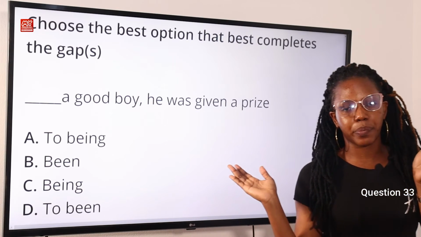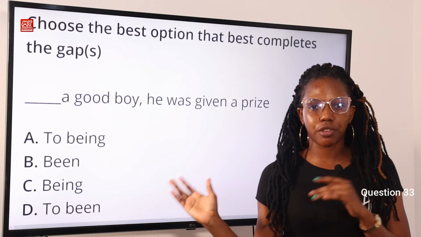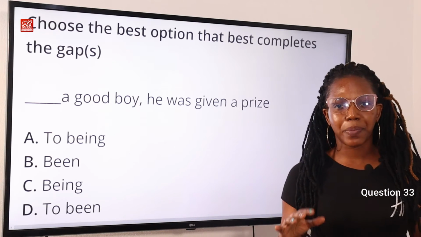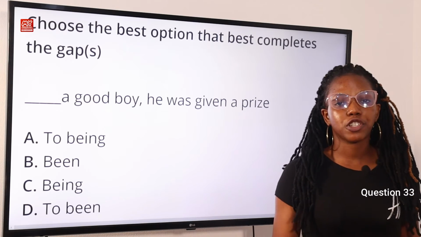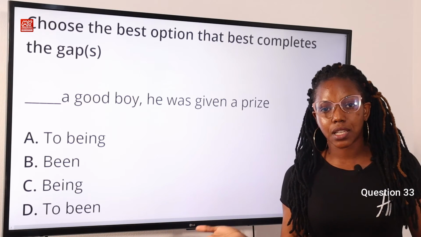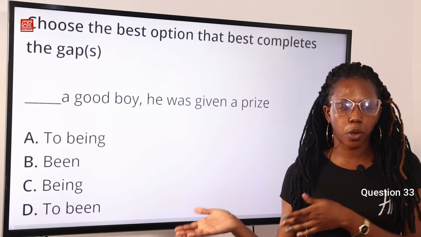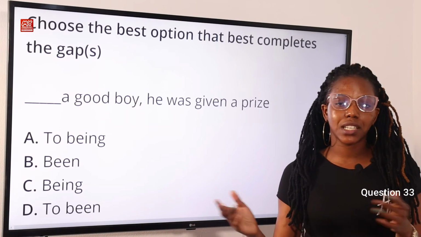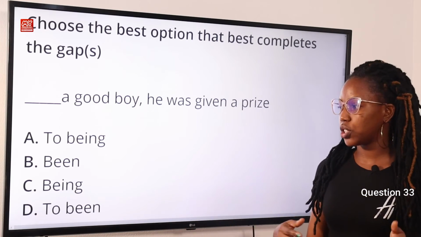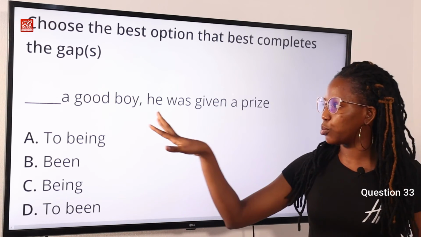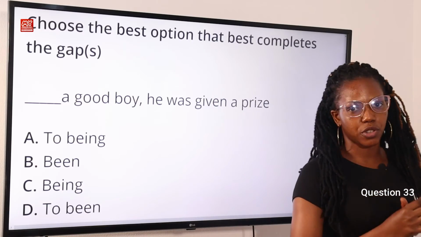Now, why is this so? Being functions as a gerund in this question. Now, a gerund is a verb in its continuous form that functions as a noun. So when a gerund is used in a sentence, it becomes part of the subject. So being, be plus ing, in its continuous form, is the answer to this question. Being a good boy, he was given a prize. Option C is the correct answer to this question.